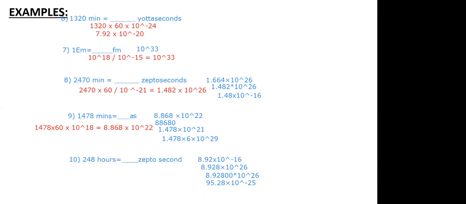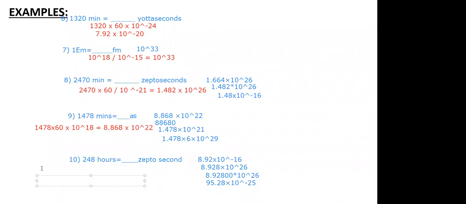Dhruv, can you hear me? Arpit? Yes, sir. Tell me the answer for this 10th one. How to solve?